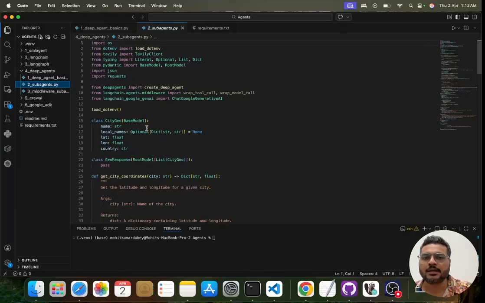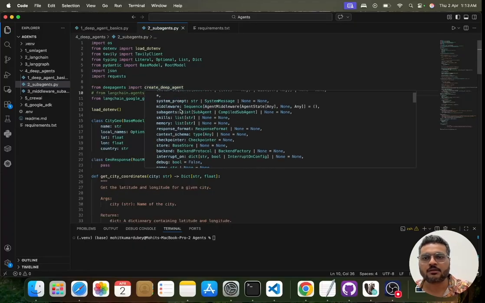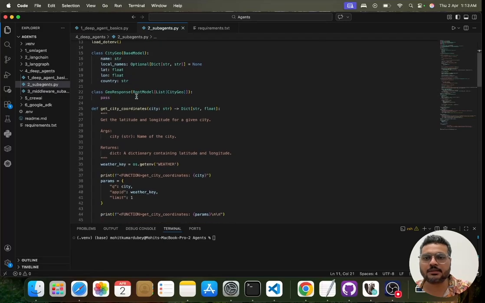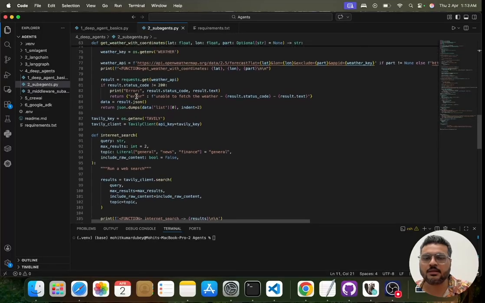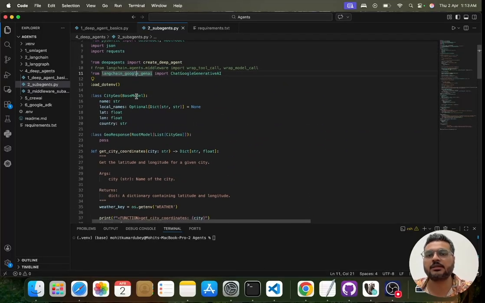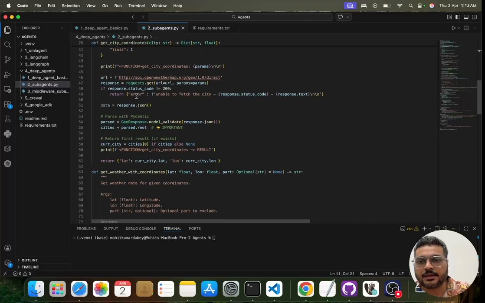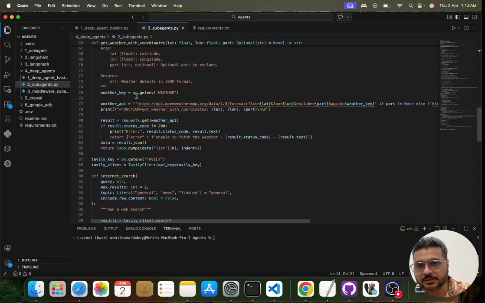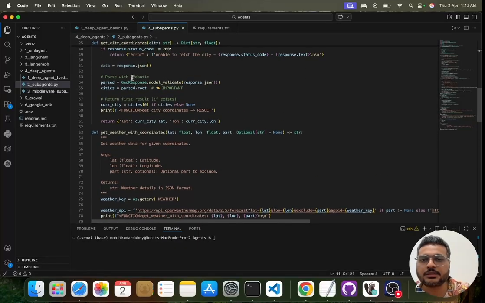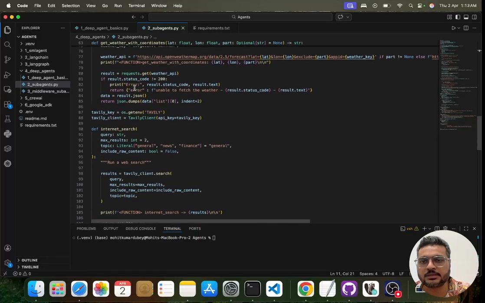So we'll do a similar thing, but there are a few changes that I'll walk you through first. Change number one is that we will be having one agent for weather updates. This is the same weather function, so we are not discussing this again.